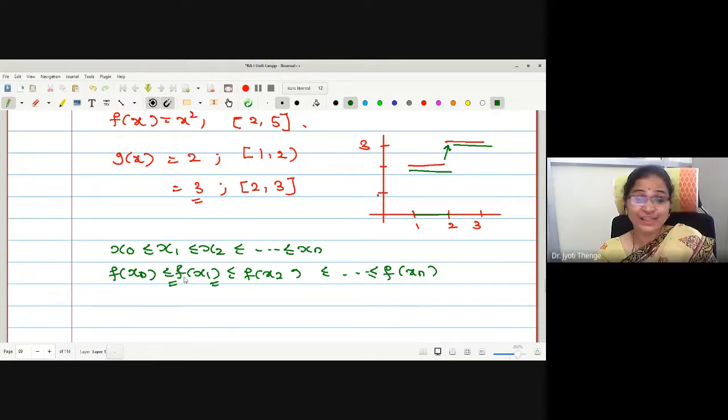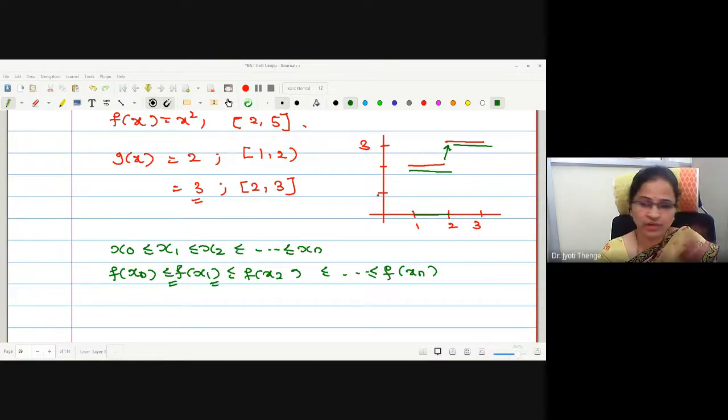Yes, ma'am. It is not strictly increasing. I think you are getting confused between strictly increasing and monotonic increasing. This is not strictly increasing, because in a strictly increasing function, as it is constant here, it will not be strictly increasing, right? But this is monotonically increasing, meaning for some points it may remain constant, for some points it may increase, again for some points it may remain constant.